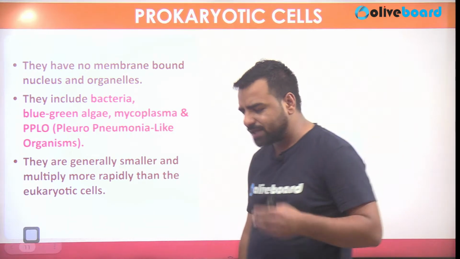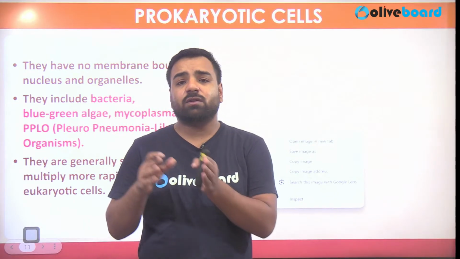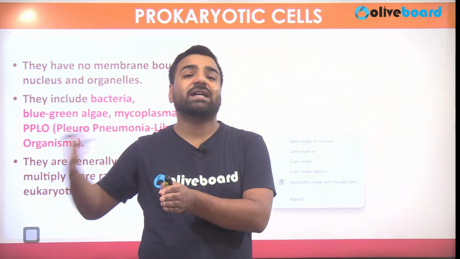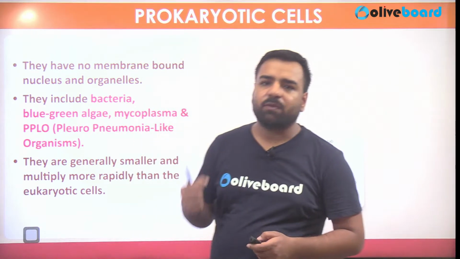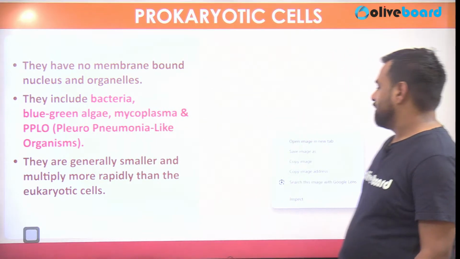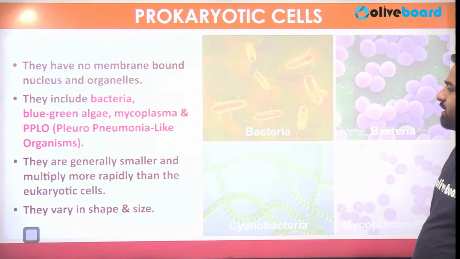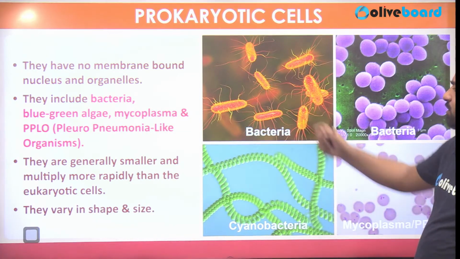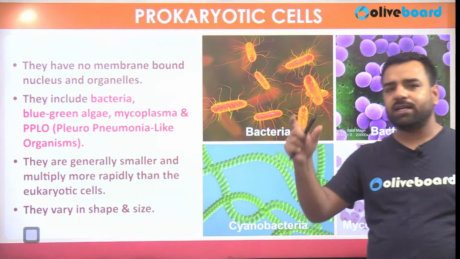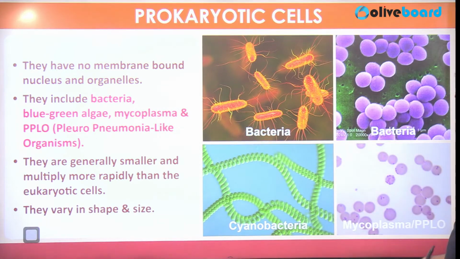It was asked in the examination previously. There were 4 options given, and it was asked which of the following organisms reproduces in the fastest mode, and the answer was bacteria. So these types of questions are framed in the examination. They vary in shape and size. Just see, these are 4 types of bacteria only. These are also bacteria, but they are rod-like structures. They are actually spherical in shape. These are cyanobacteria and these are mycoplasma or PPLOs.